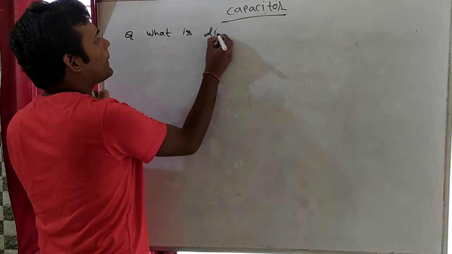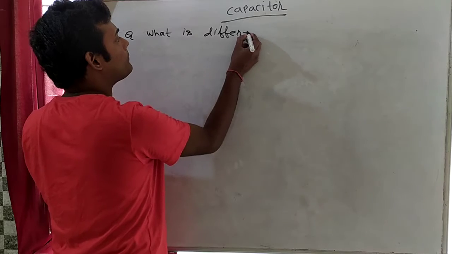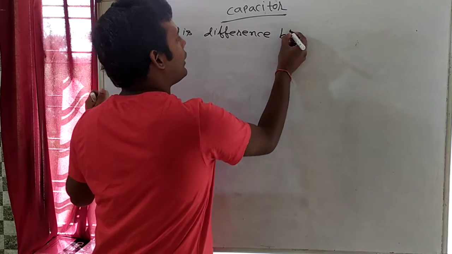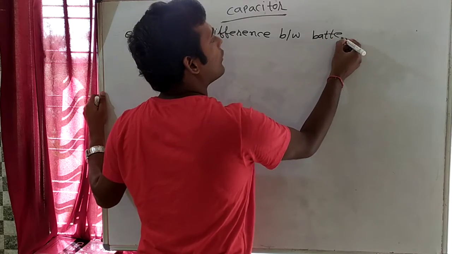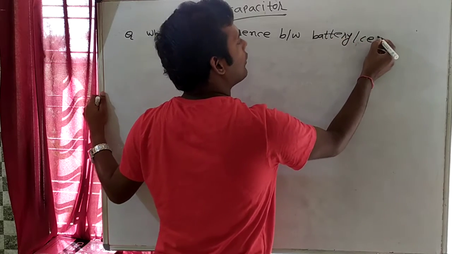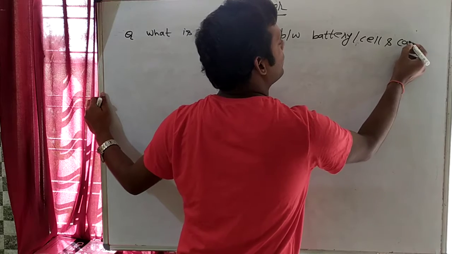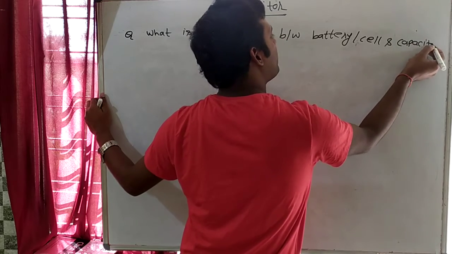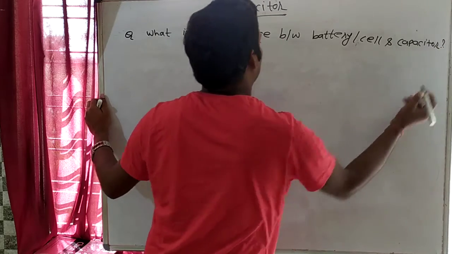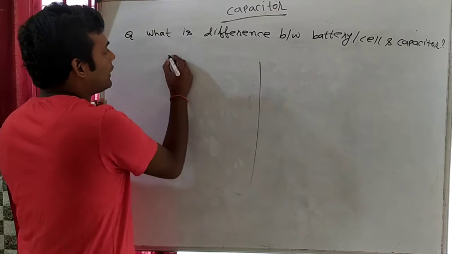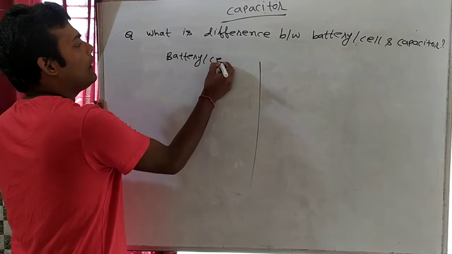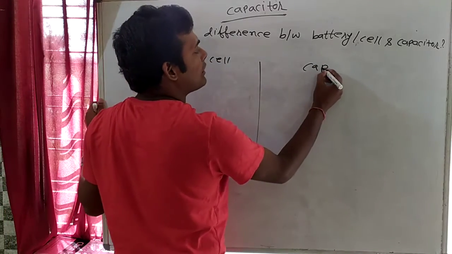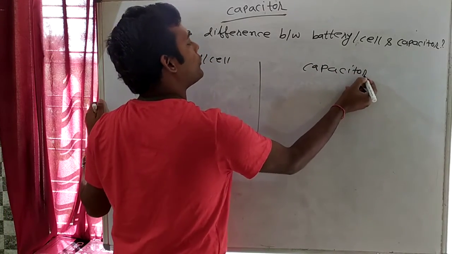What is difference between battery or cell and capacitor? What is the difference between these two? For example, we all know that if suppose that this is battery or this is cell and this is capacitor, so what is the difference between these two?